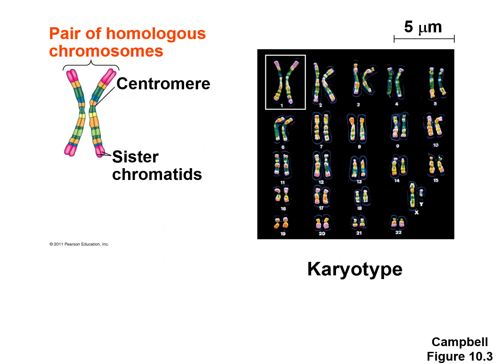Okay, here's a karyotype, and this is where they can actually take a sample from cells in your body, and they can actually line up the homologous pairs of chromosomes. So you see you've got 23 pairs of homologous chromosomes, which equals 46 chromosomes total. And looking at this one homologous pair for chromosome number 1, you can see you've inherited one of the homologous pair from your dad and one from your mom.